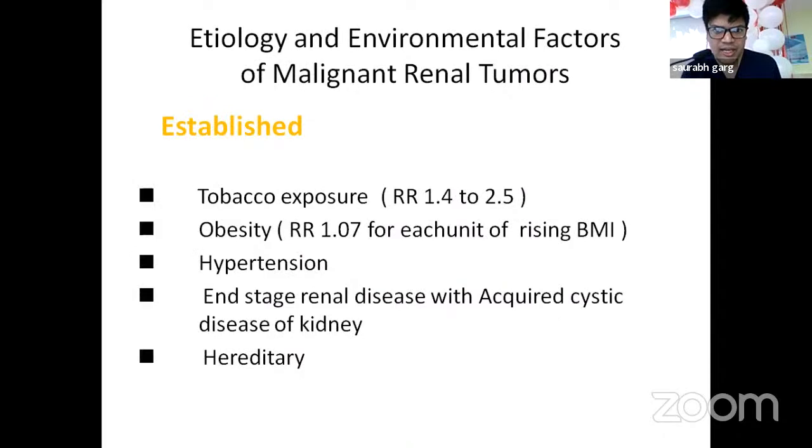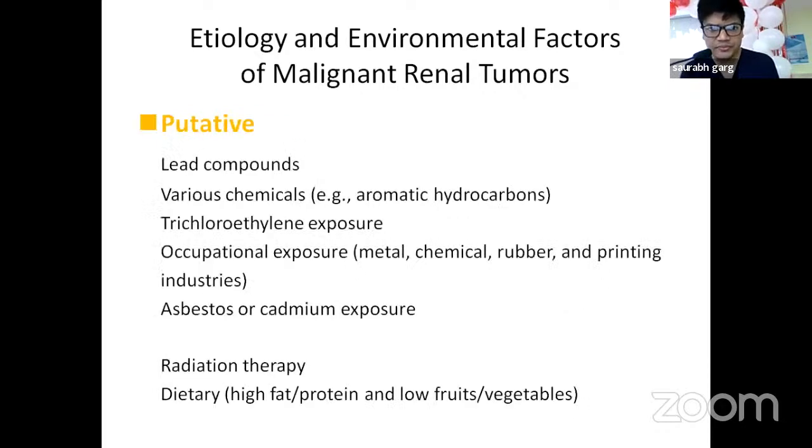Now we look at the etiology and environmental factors of malignant renal tumors. The main established risk factors are tobacco exposure with a relative risk of 1.4 to 2.5, obesity, hypertension, and end-stage renal disease with acquired cystic disease of kidney, and hereditary causes. Now, some putative causes are lead compounds, various chemicals like aromatic hydrocarbons, trichloroethylene exposure, occupational exposure, asbestos, cadmium exposure, or radiation therapy. Even dietary factors may have some role, like a high fat, high protein diet or a low fruit or vegetable diet.